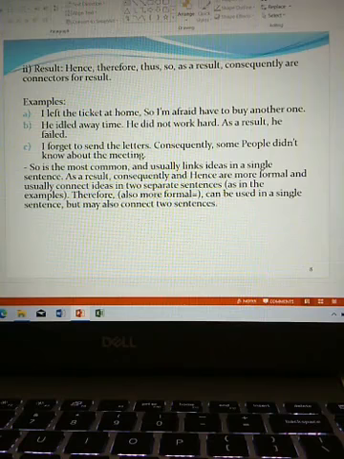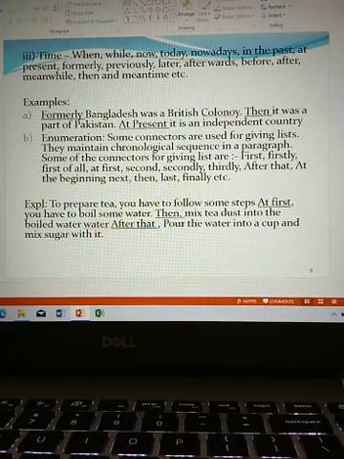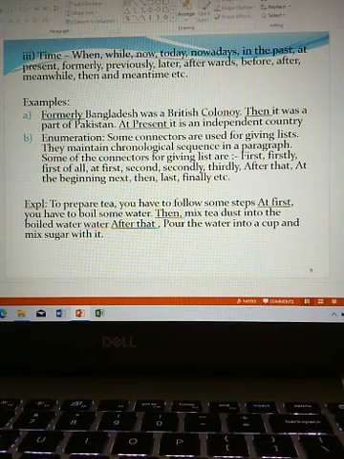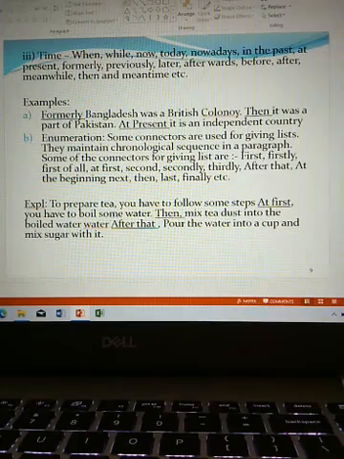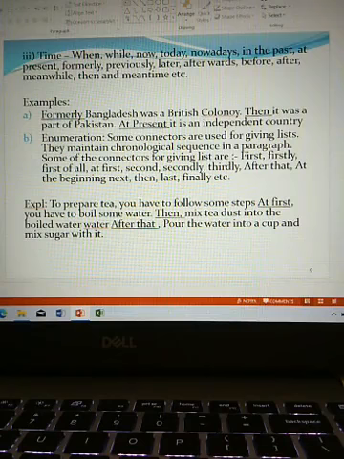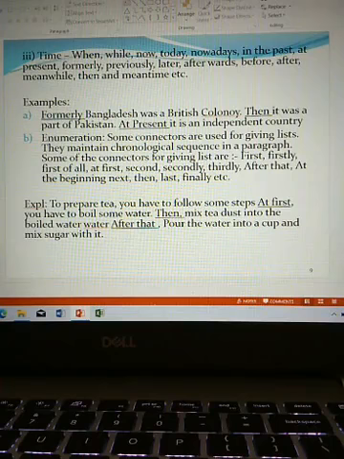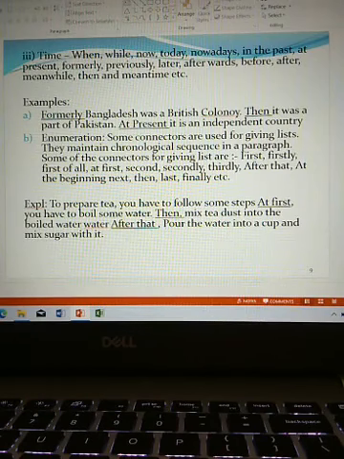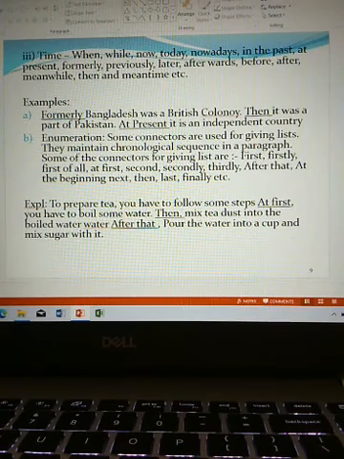Formerly, Bangladesh was a British colony. Then, it was a part of Pakistan. At present, it is an independent country. So you see the use of words formerly, then, at present. They are indicating time and also maintaining coherence. So coherence means logical and meaningful.